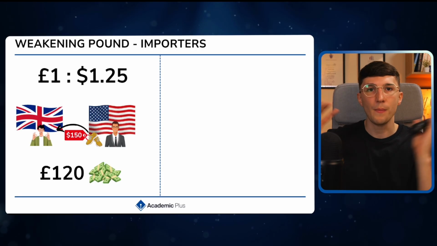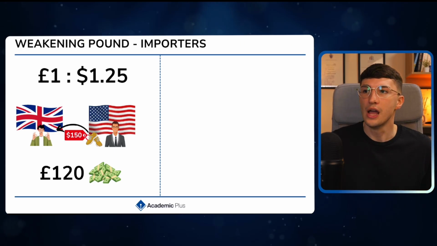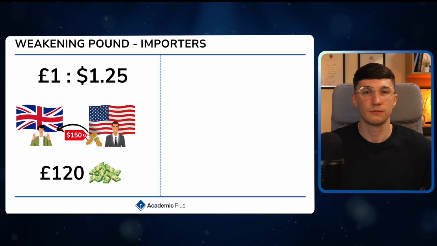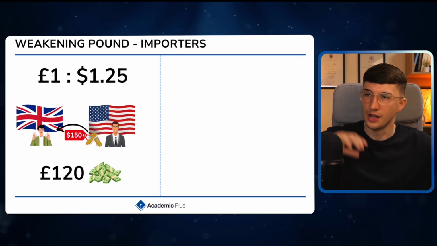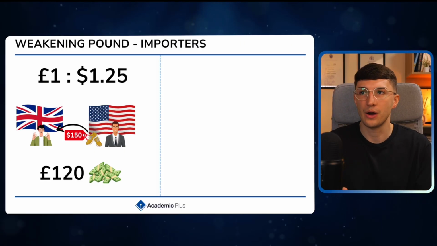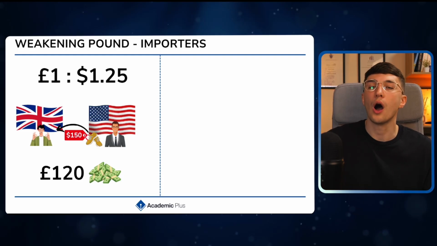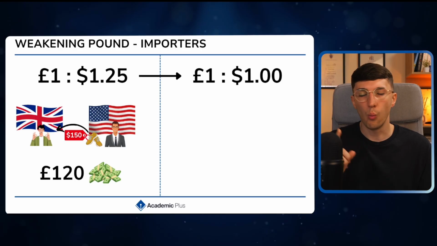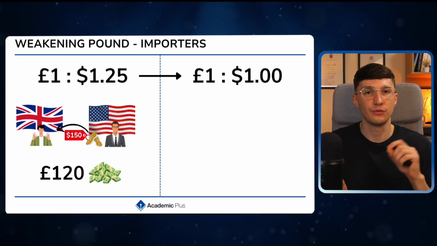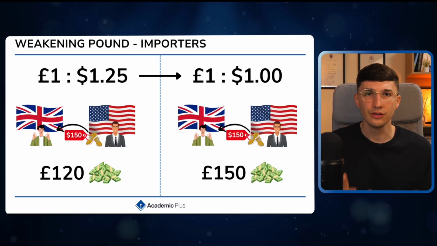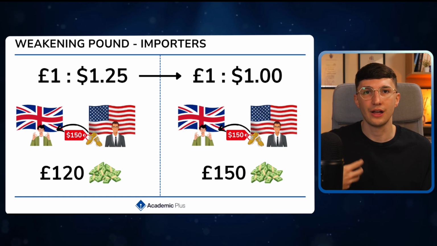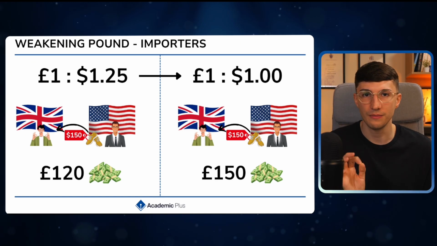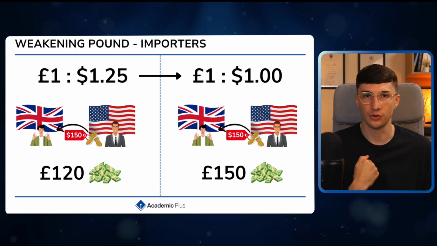Well, let's go back to the very same example from before. If I'm a customer in the UK, buying trainers from this American business, the trainers cost $150. In the exchange rate where £1 equals $1.25, I'm paying £120, but the pound's gotten weaker. £1 now can get exchanged for $1. So as a customer, the amount of price that I have to pay has increased. I now have to pay £150 to import that good from America.